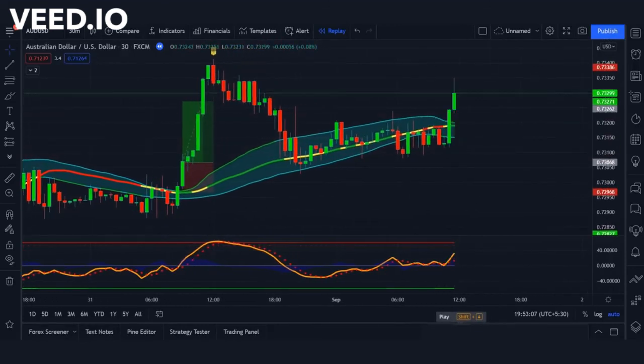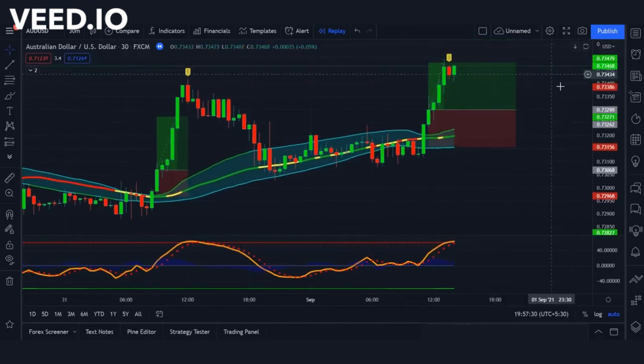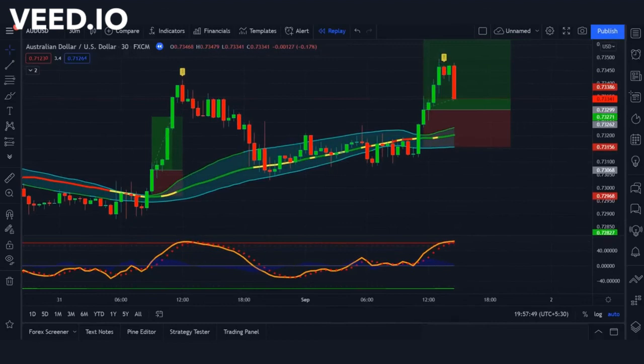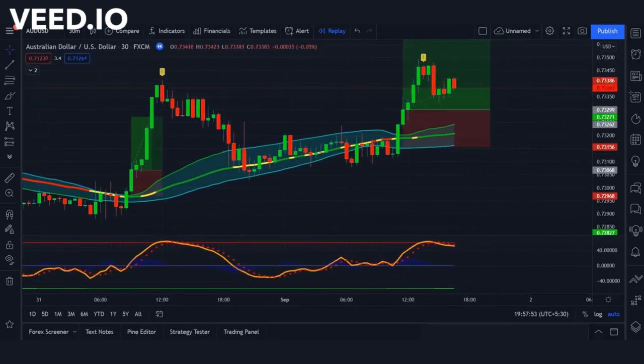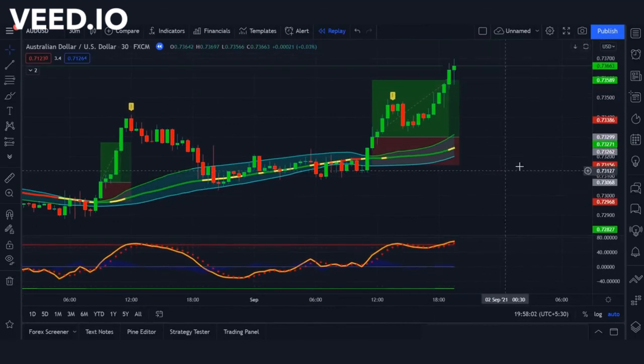In the same way again, here the market has closed above the Bollinger Bands, and the indicator at the bottom is also above the zero level, so here we can execute a trade. We will set the stop loss below the Bollinger Bands. The market has hit the profit target, so we have made very good profits on this trade as well.